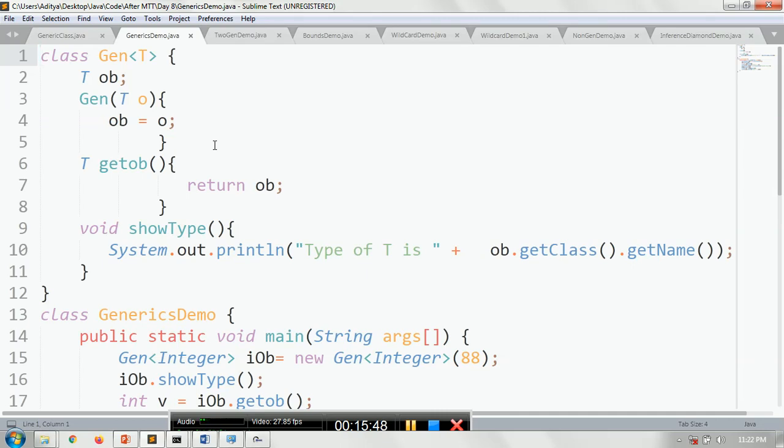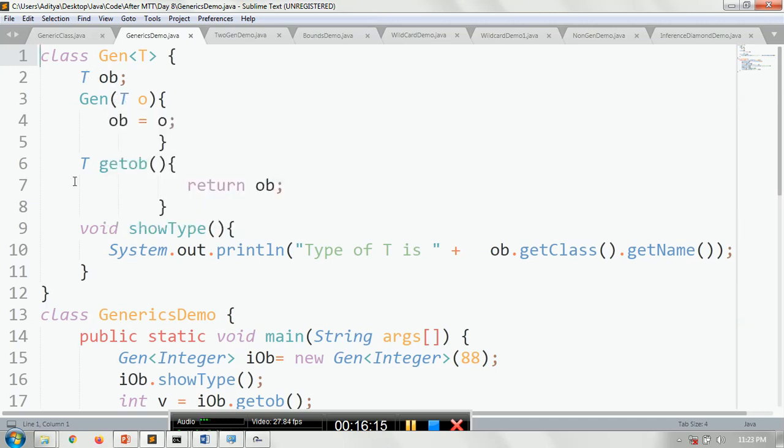Here I am creating a class Gen, where T is a type, T type, means it can process the T type information. So I call the constructor of this class, means whatever value is passed through the constructor will be copied to the OB. OB is of which type? Since this is of T type, OB should also be of the T type.